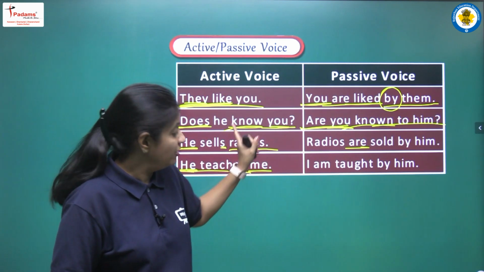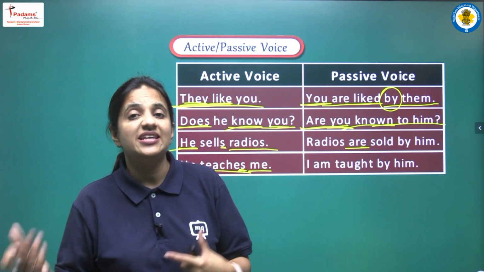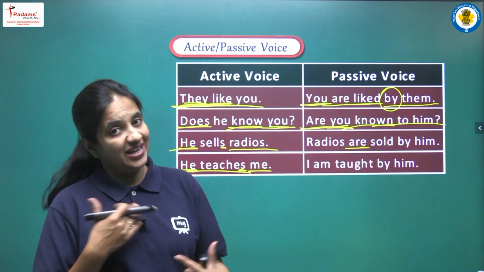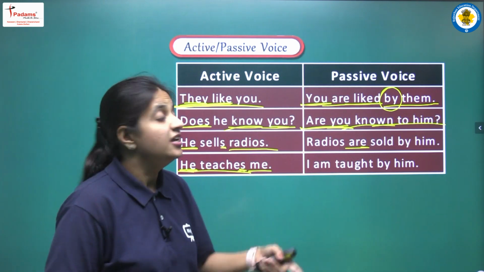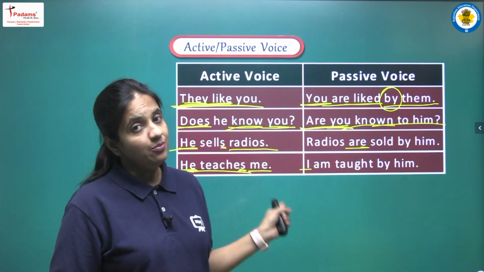But now when we will convert the place, now when we will write this objective case in the place of subject, so again we have to change the case. So me, it will be I. Right students, this is a very important point.